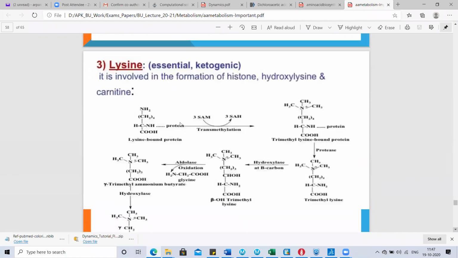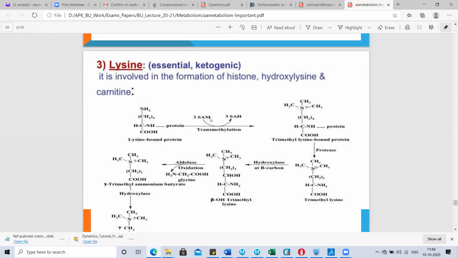The other basic amino acid is lysine. It is an essential and ketogenic amino acid. Lysine gets metabolized via a specific pathway. It is involved in the formation of histone, hydroxylysine, and carnitine. How does lysine-bound protein get metabolized?